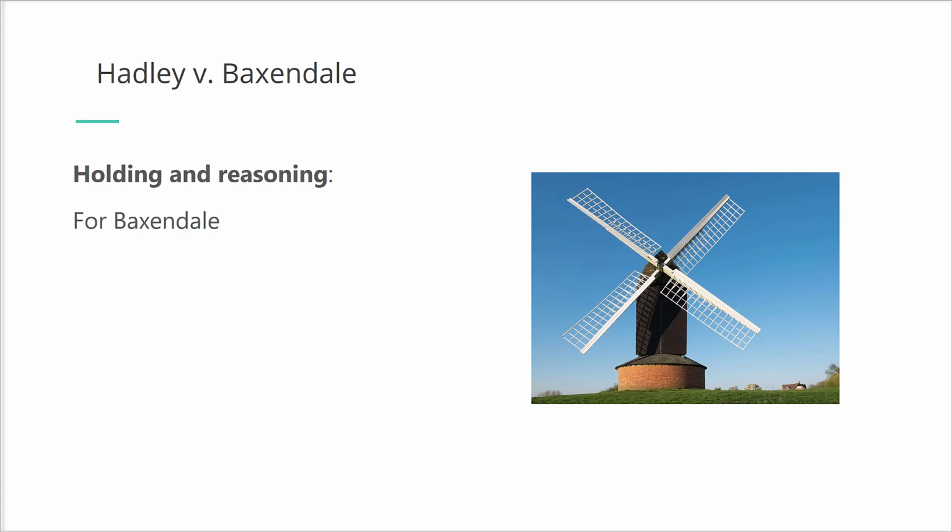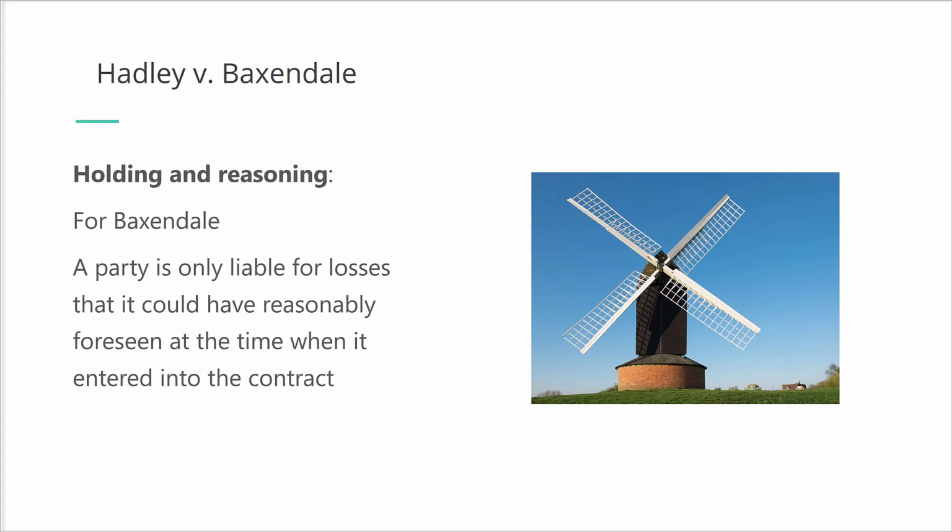The court held that Baxendale would not be liable for consequential damages. The court stated that Hadley's loss of profits could not reasonably be considered a consequence of the breach of contract that would have been fairly and reasonably contemplated by the parties when they entered into the contract. The general rule following from the case is still applicable today. A party is liable for all losses that the party could have reasonably foreseen, including lost profits, but not for those that the party could not have reasonably foreseen.